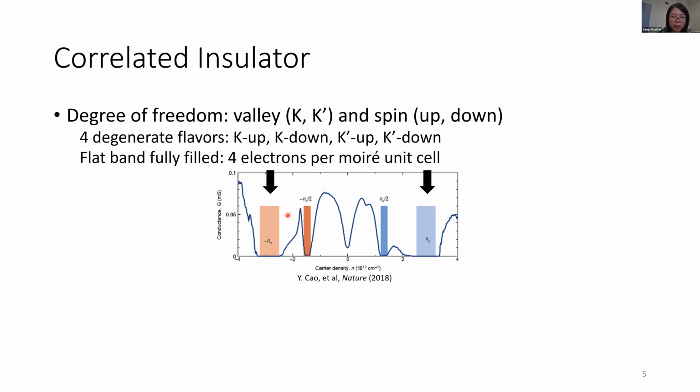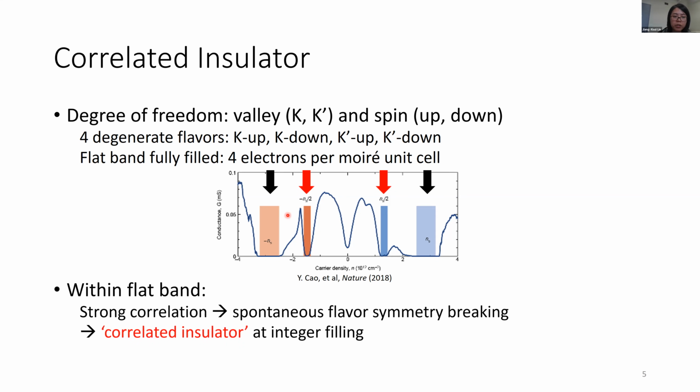And within this flat band, because the electron interaction is very strong, the flavor symmetry of these 4 flavors can be broken spontaneously. And this gives rise to extra insulating states at integer fillings of the moire unit cell. We call those correlated insulator states. As marked by these red arrows here, is at half filling of the flat band.